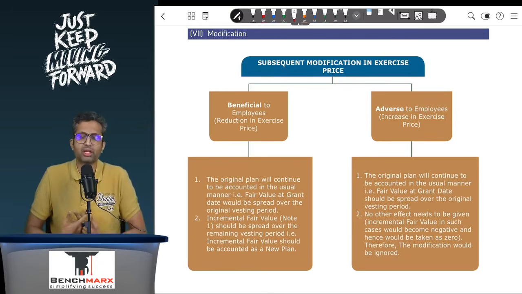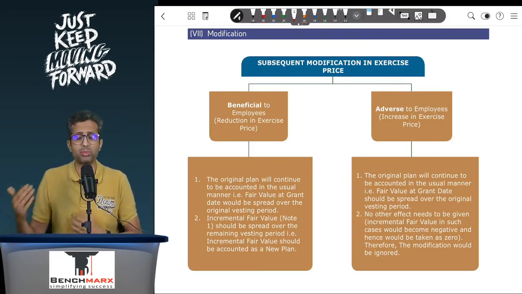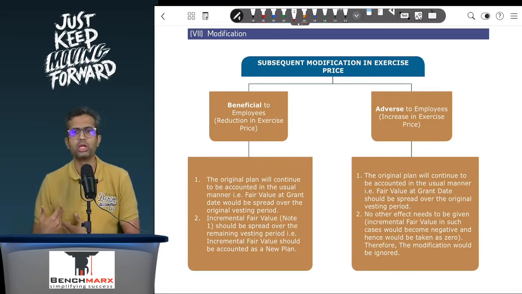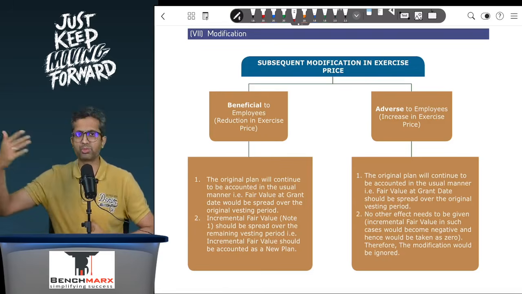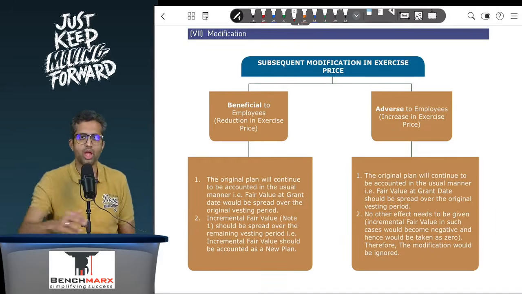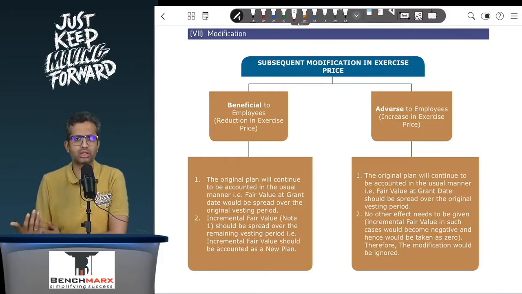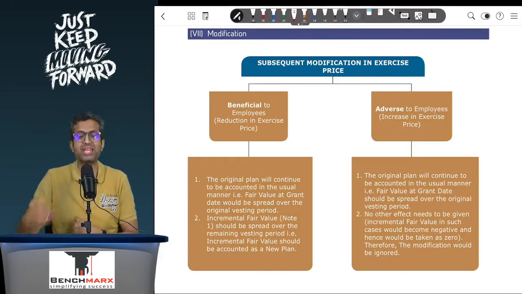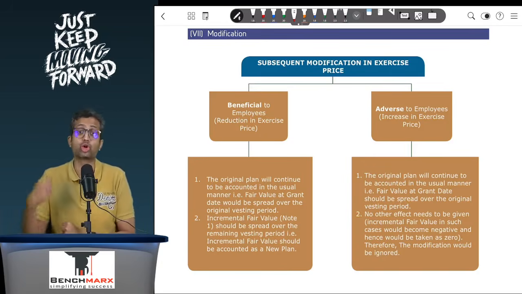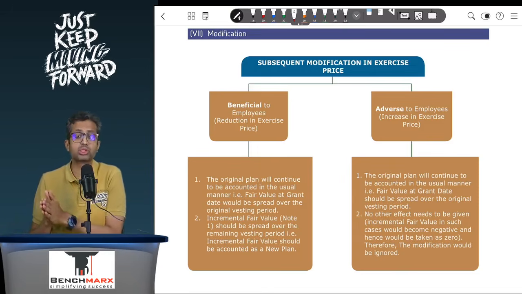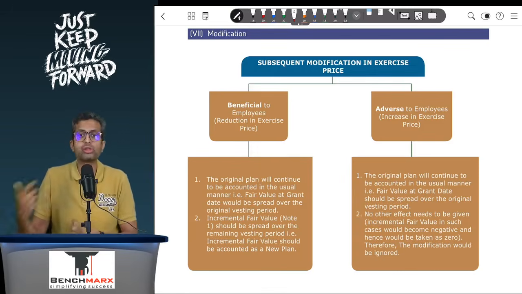However, let us say after 1 year, hypothetically the company's performance is dipping and the market price is going down, and people expect that the company will probably not have more than 55 rupees of price when the options vest, and hence the employees are not as motivated. So the directors take a conscious decision to make the employees feel more valued, and hence take an additional step of reducing the exercise price. So let us say the exercise price, which was earlier 50 rupees, is now modified and reduced to 35 rupees. Now, is that an additional action done by the management?